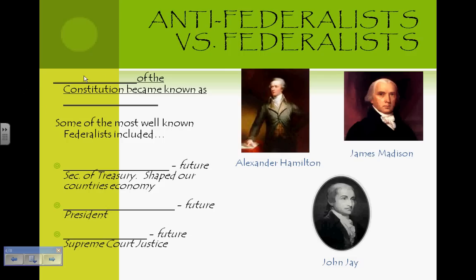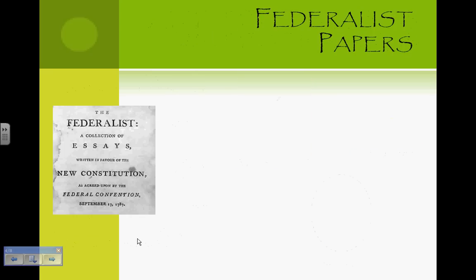Let's review the blank. Supporters of the Constitution became known as Federalists. Alexander Hamilton, James Madison, and John Jay were some of those top Federalists.